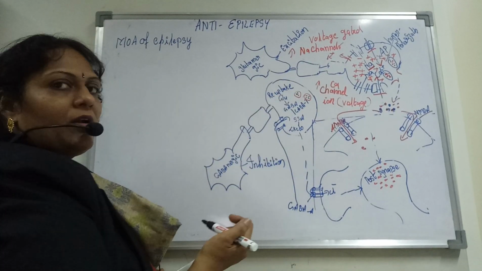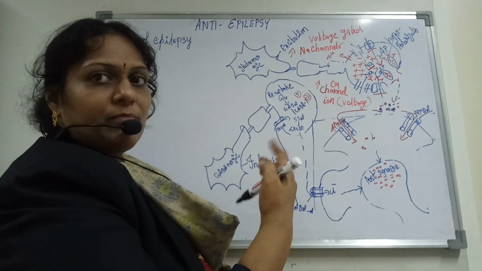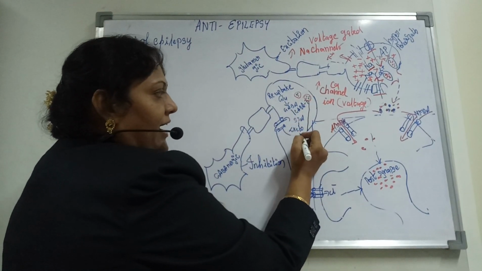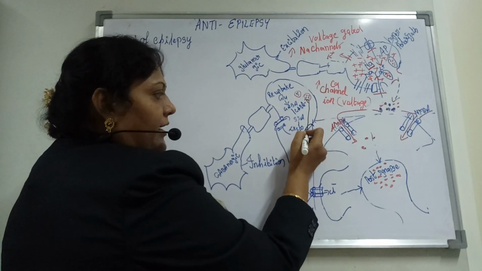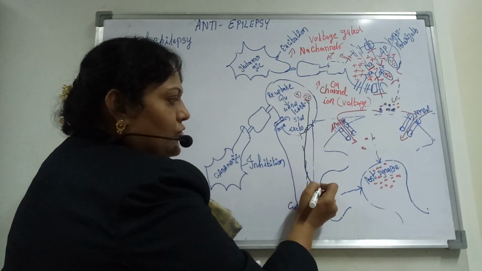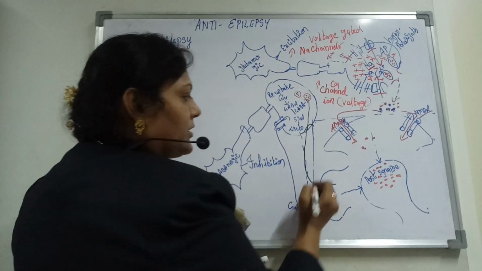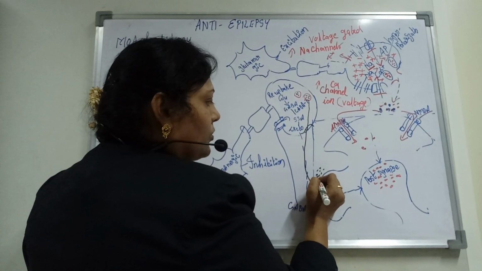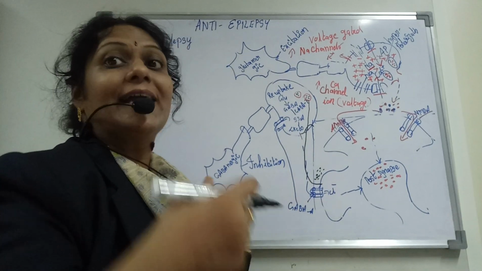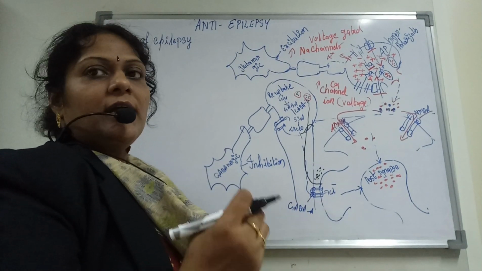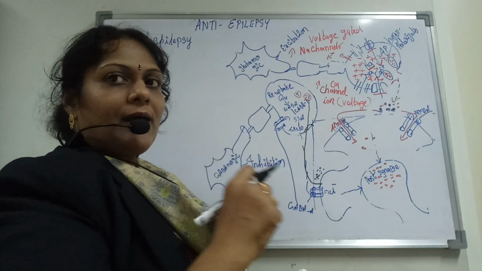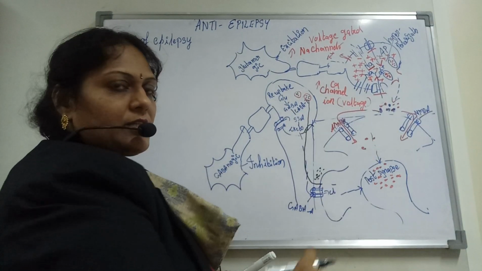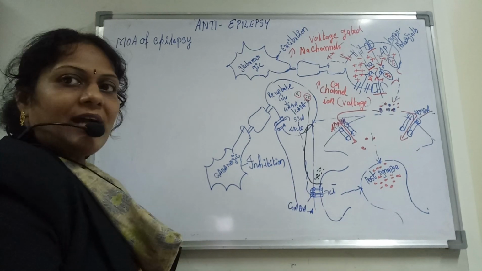It has to be depolarized, with the entry of sodium and potassium, and the synaptic vesicles should come over here and rupture here. It has to be released onto the postsynapse by the GABAergic neurons. The GABAergic neurons have to act on GABA receptors. Here we saw two types of receptors, AMPA and NMDA receptors, but now we have to look at GABA receptors.